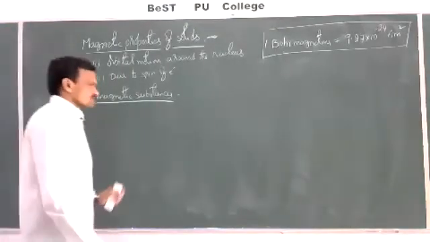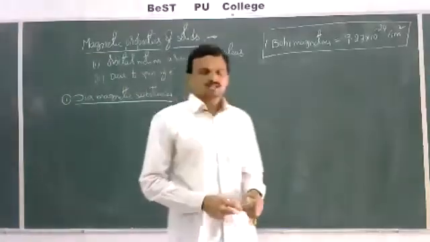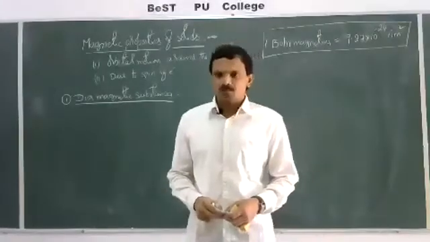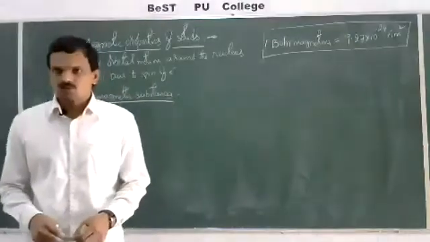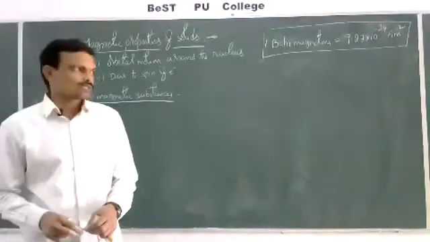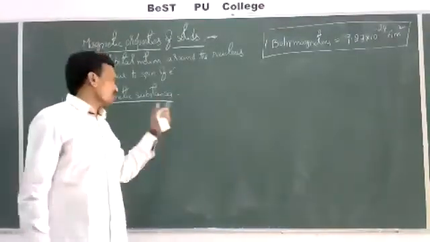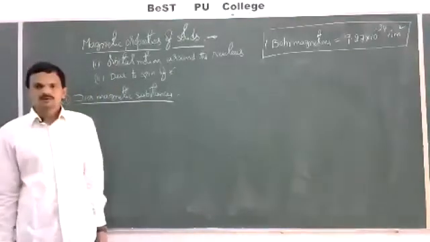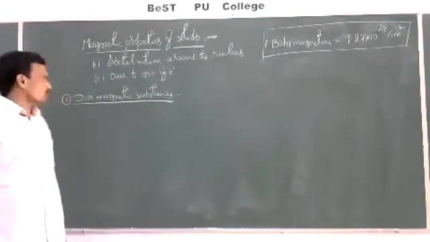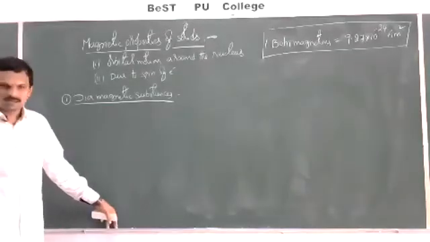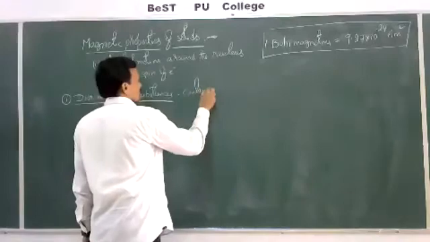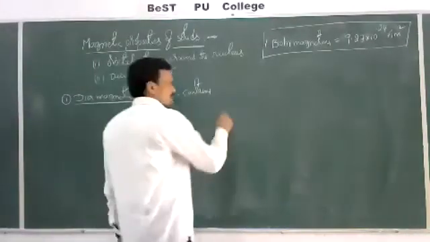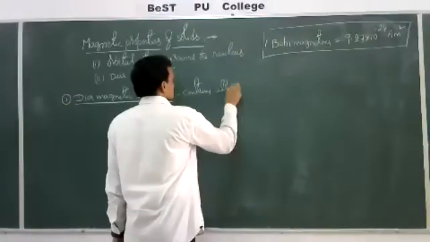So what are diamagnetic substances? These are the substances which are repelled by a magnetic field. The substances which are repelled by a magnetic field are called diamagnetic substances. Why these are repelled by a magnetic field is, they contain all paired electrons.